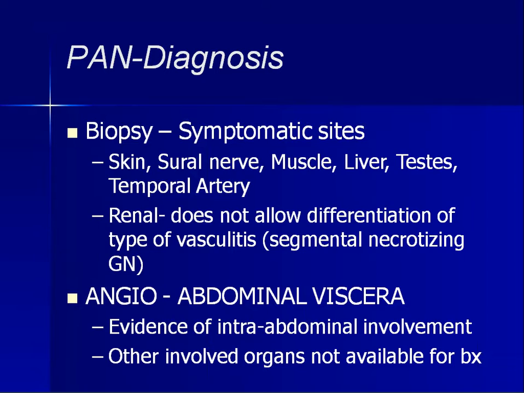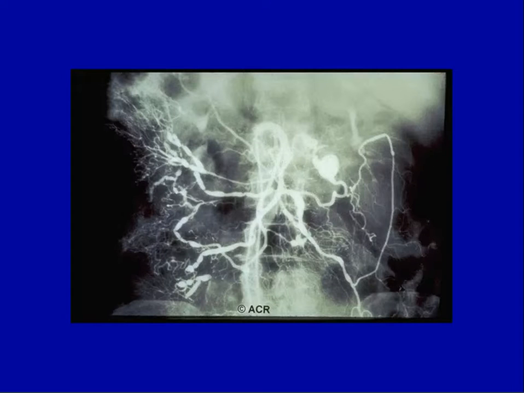So a renal biopsy can be taken to say whether there is vasculitis involvement or not, but to differentiate which type of vasculitis, it's not that easy, and segmental necrotizing glomerulonephritis is seen on the renal biopsy. And the angiogram shows evidence of intra-abdominal involvement and involvement of other organs not available for biopsy.